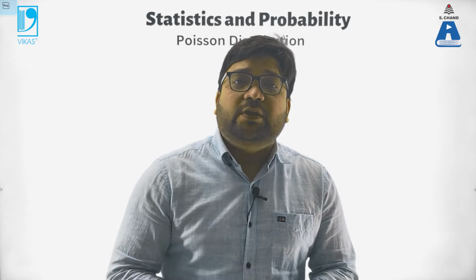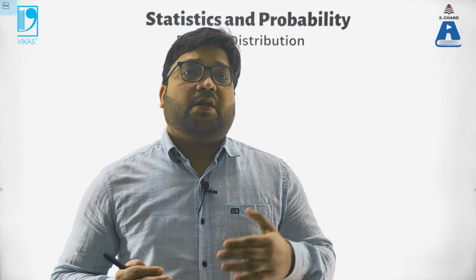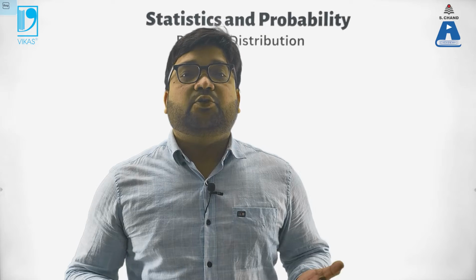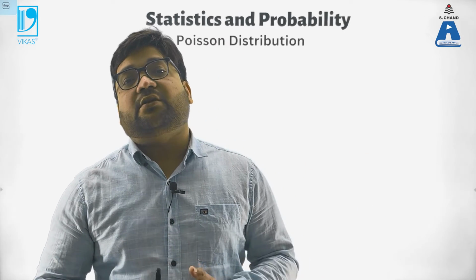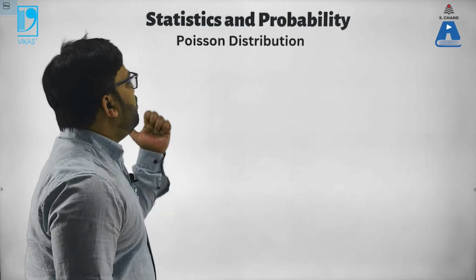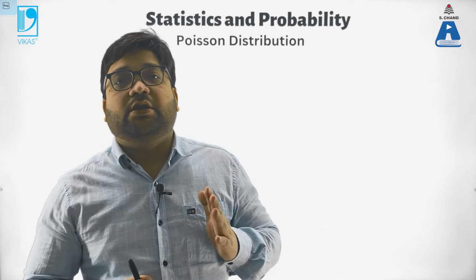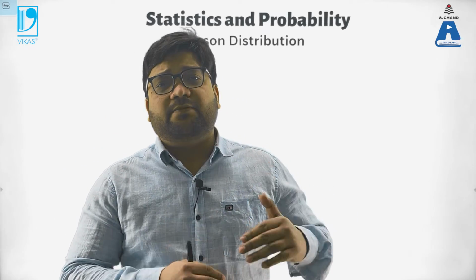We have seen binomial distribution in the earlier video, right? That was a discrete kind of a distribution. Poisson's distribution is another discrete kind of a distribution. Now, Poisson distribution is kind of a binomial distribution only, but under some scenario.